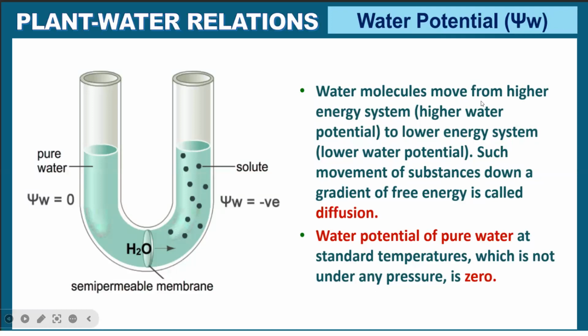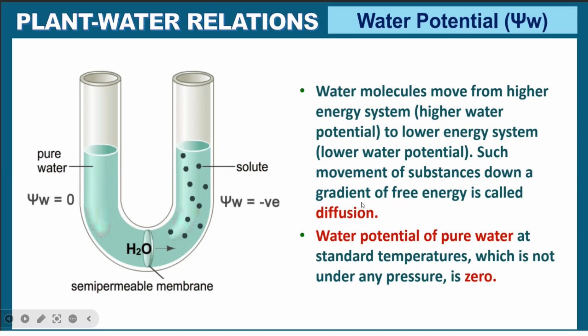Water molecules move from higher concentration to lower water concentration. Higher concentration means it will have more energy, then it will move to lower concentration. If you see here, there is pure water on one side, and on the other side there is solute. This is a semi-permeable membrane. This membrane will only allow water to move. So that's why water will move from this side to this side.